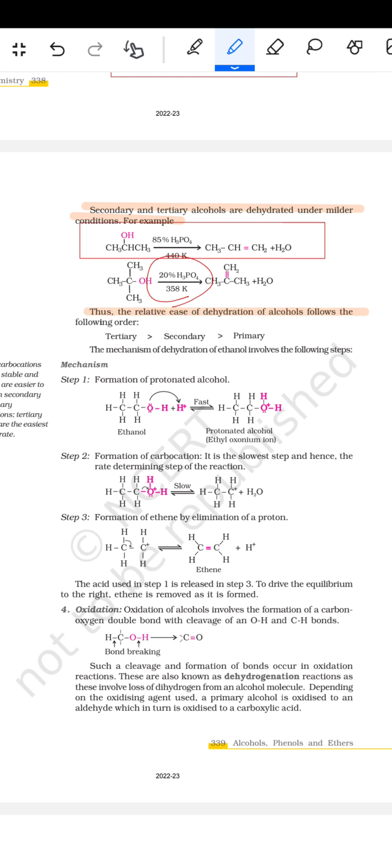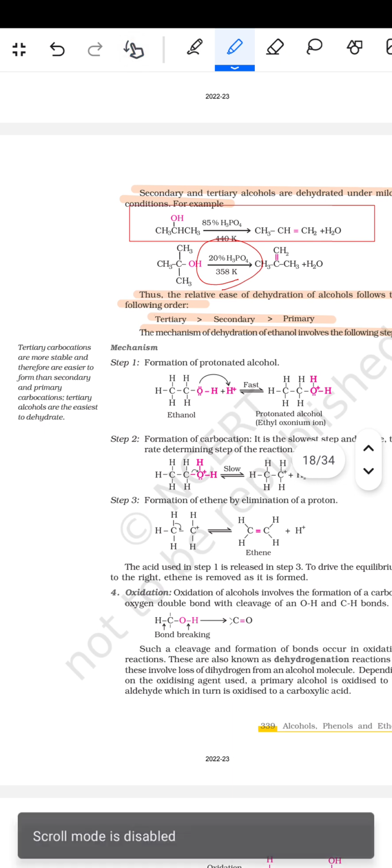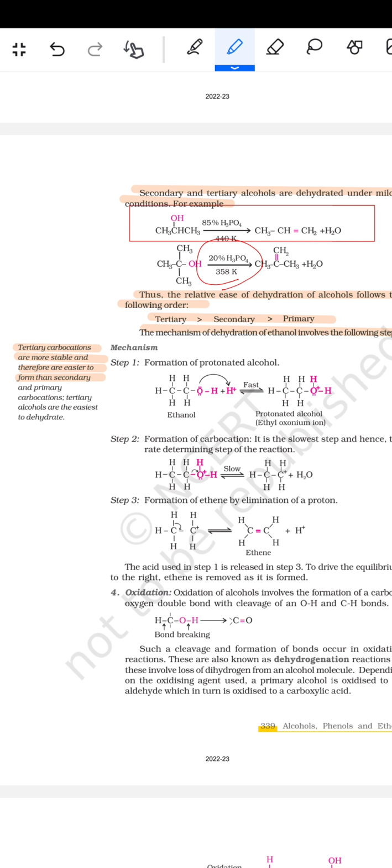The relative ease of dehydration of the alcohols follows the following order: first tertiary, secondary and then primary. The mechanism of the dehydration of ethanol involves the following steps. Tertiary carbocations are more stable and therefore are easier to form than the secondary and the primary carbocations. Tertiary alcohols are the easiest to dehydrate.